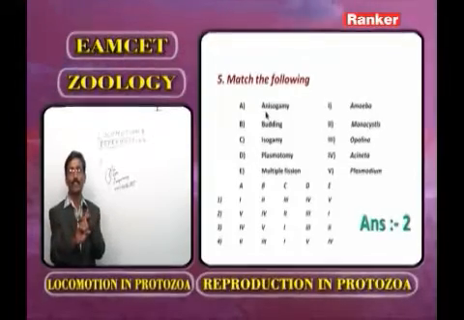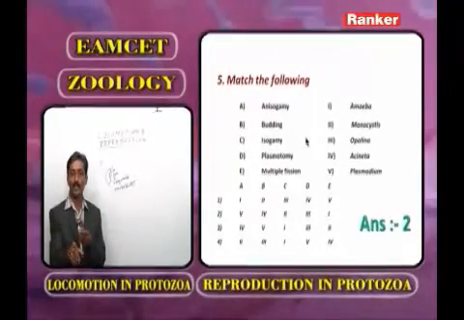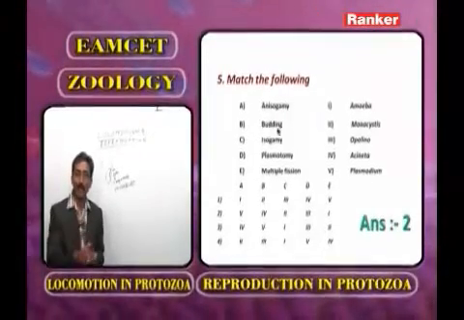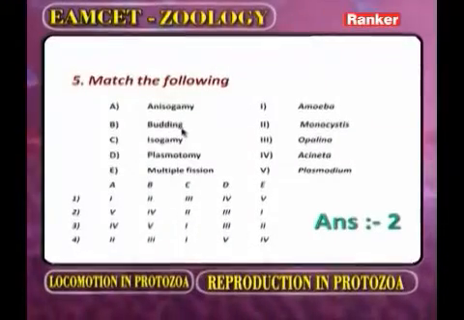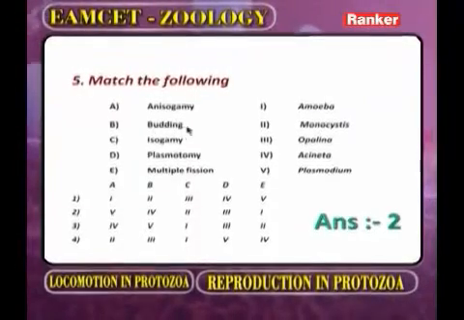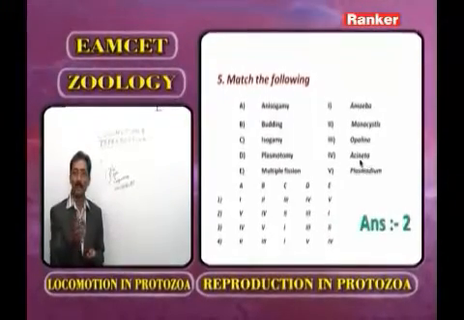The fusion of dissimilar gametes. What is the best example for anisogamy? Plasmodium. What is meant by budding? The formation of buds. In the phylum Protozoa, we observe budding only in Suctorians. What are the examples for the Suctorians? Acineta, Ephelota.